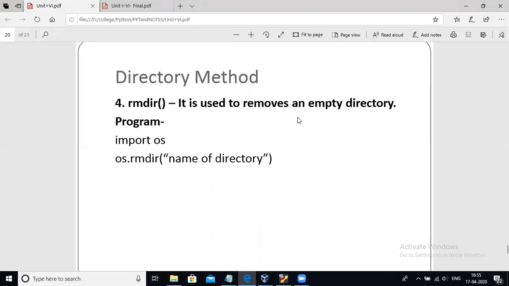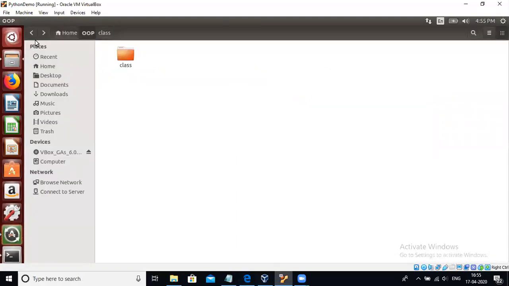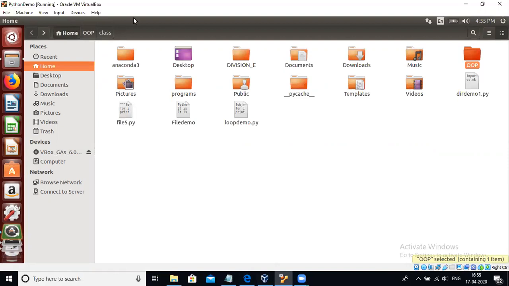It can't remove any system-defined directory. For example, home is a system-defined directory provided by the operating system, and you can't delete it, but you can delete a directory defined by the user. For example, OOP is created by the user, and that's why you can delete this OOP folder.